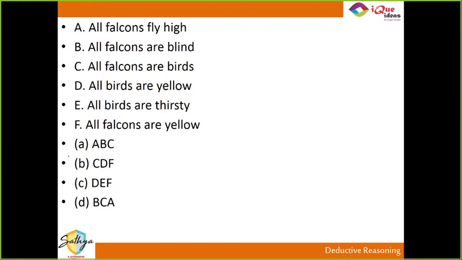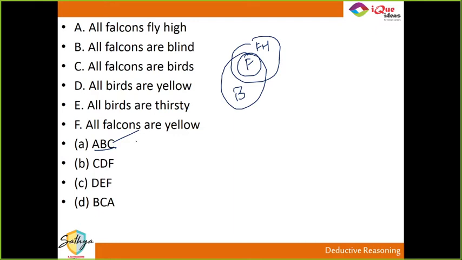Right. So first, you will not look at the statements, you will look at the options which are given. So first one, A, B, C. A is all falcons fly high. What is B? All falcons are blind. Okay, so I have drawn A and B. Is C concludable from this? Can I say that C, all falcons are birds? Brother, when bird is not even mentioned in A and B, then obviously where will bird come from in the answer? So A cannot be my answer.